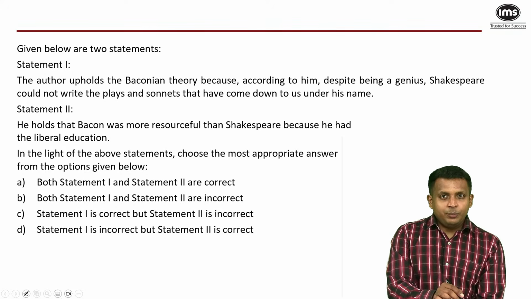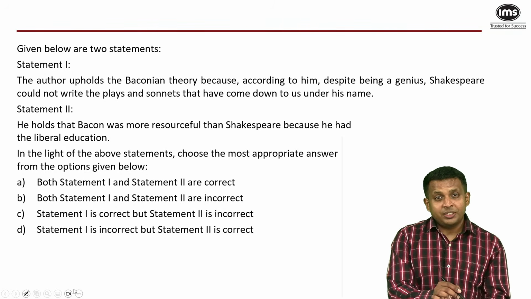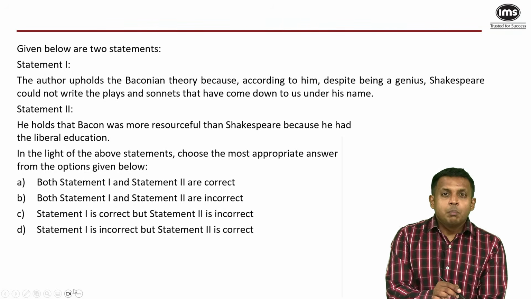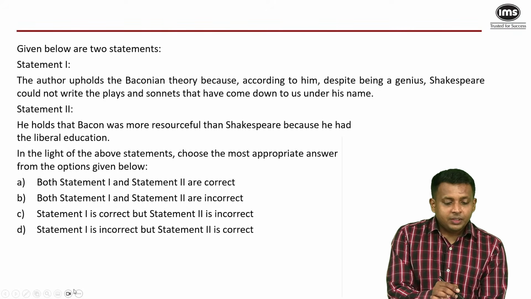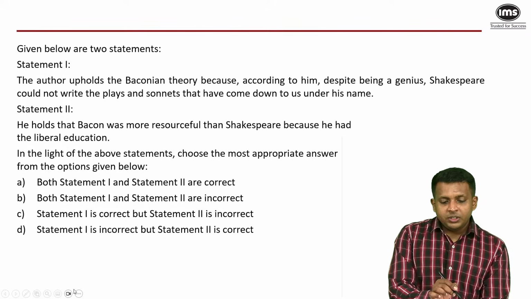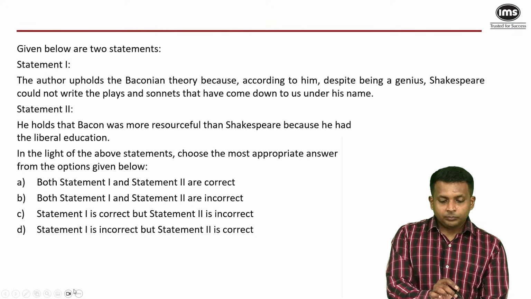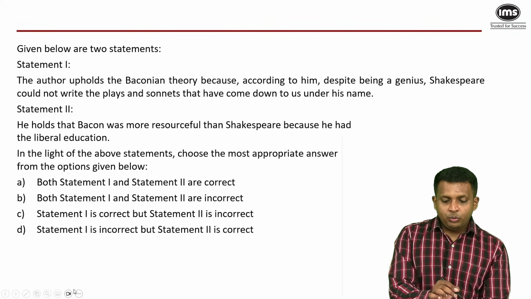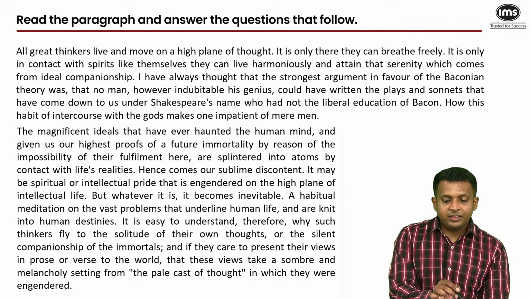Given below are two statements. So this is a different format. Pay attention because this could come in the exam. But it's not difficult. There are two statements and the options ask you which ones are correct or incorrect. The author upholds the Baconian theory because, according to him, despite being a genius, Shakespeare could not write the plays and sonnets that have come down to us under his name. Yes, that's there in the first paragraph.